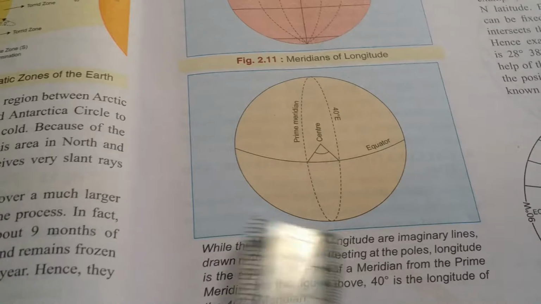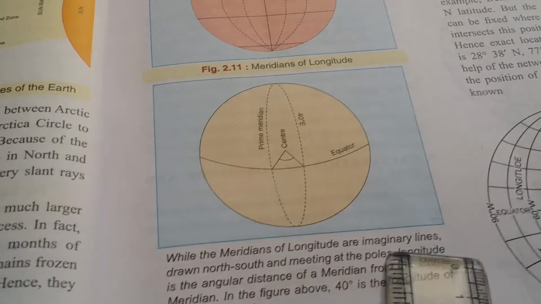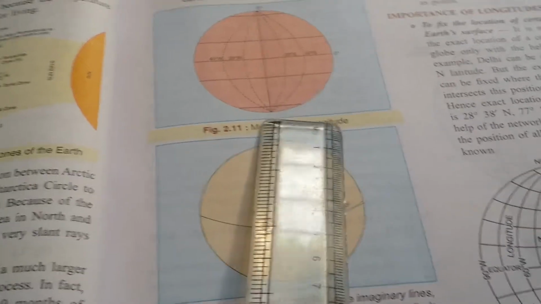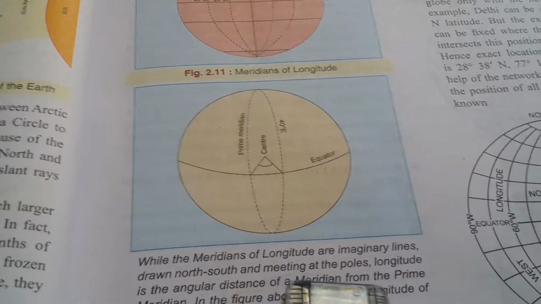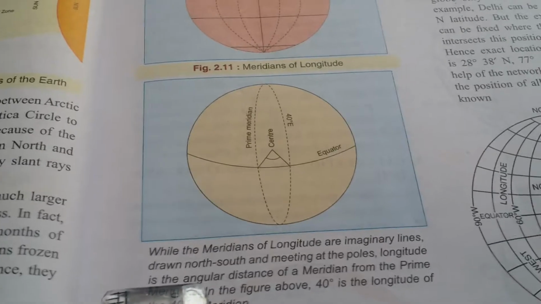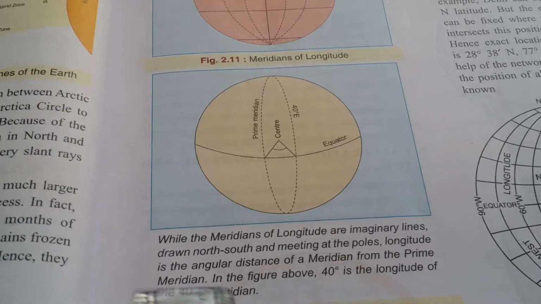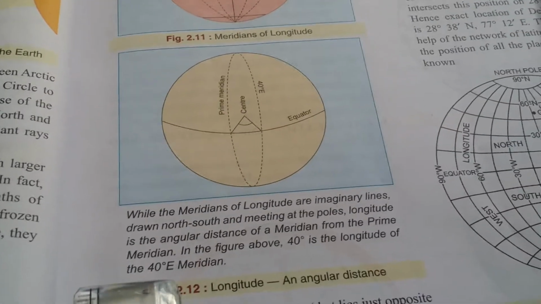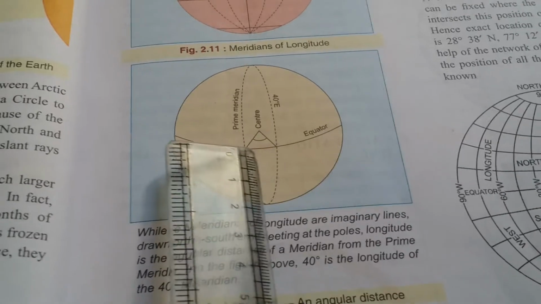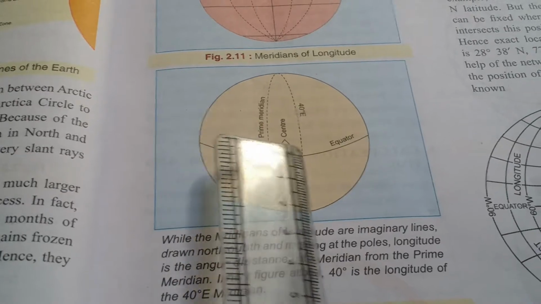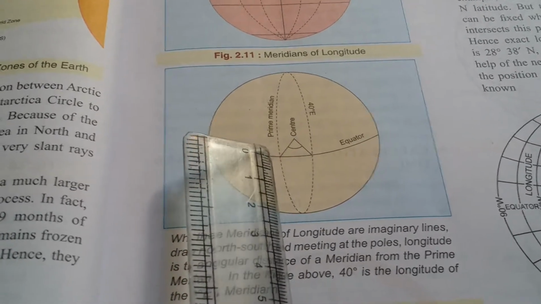Now you understood? The meridians of longitude are imaginary lines. See children, this is not a drawn line on the earth. Just for our understanding we are drawing lines and telling this, drawn north and south meeting at the poles. Longitude is the angular distance of the meridian from the prime meridian. In the figure, 40 degree is the longitude of the 40 degree east meridian. This is the prime meridian, and from there it's 40 degree east, this side 40 degree west.